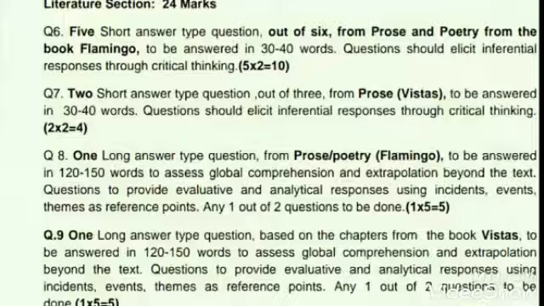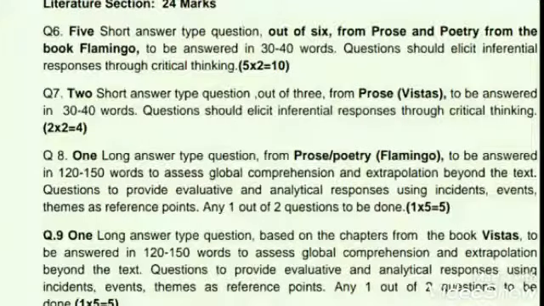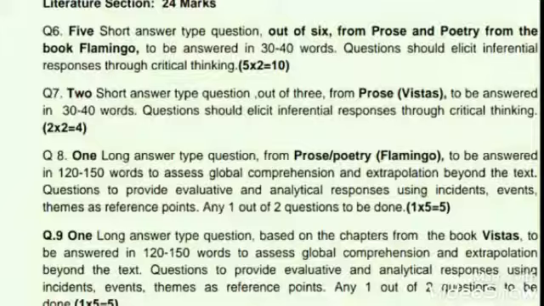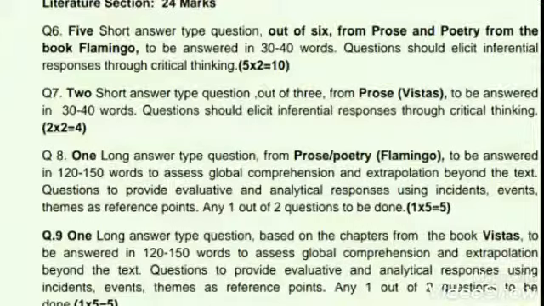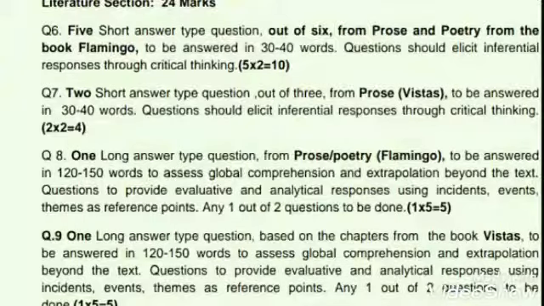Five short answer type questions will be there out of 6. You have to go for any 5. And it will be from the book Flamingo. It can be either prose or poetry. And it will be of 2 marks each. So 5 multiplied by 2, it will be of 10 marks.